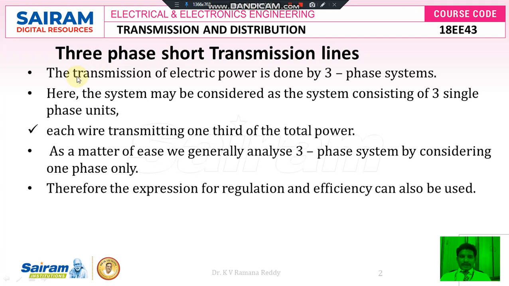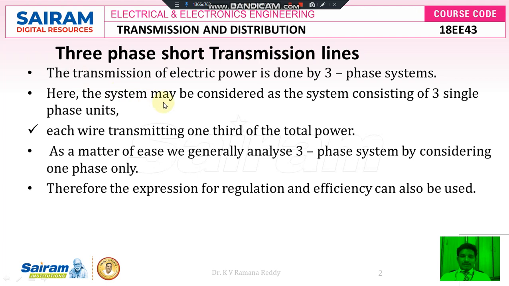Transmission lines play a major role in transferring electrical power from the sending end location to the receiving end location. In order to transfer that bulk amount of power, we have two types of systems. One is the single phase AC transmission system, another is the three phase AC transmission system. To meet the demand of electrical power, we use the three phase transmission system to transfer electrical power from the sending end location to the receiving end location.